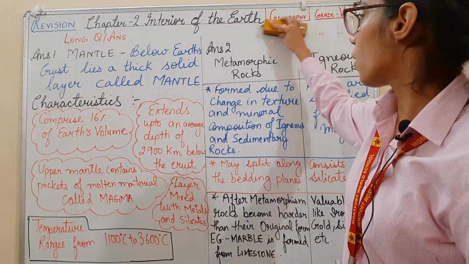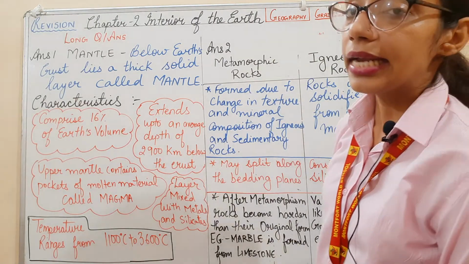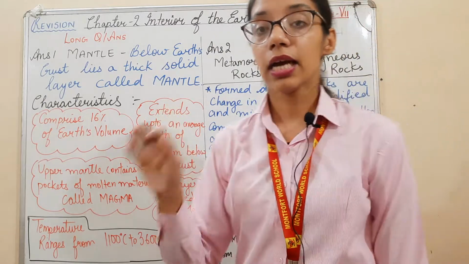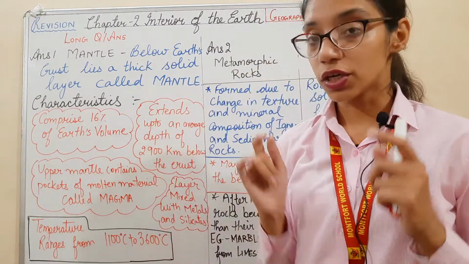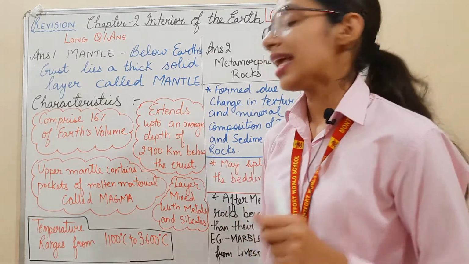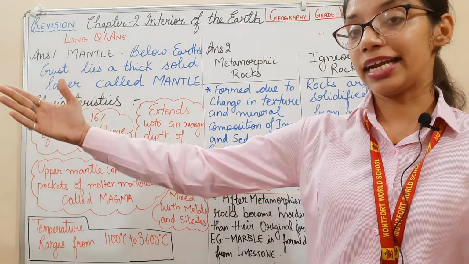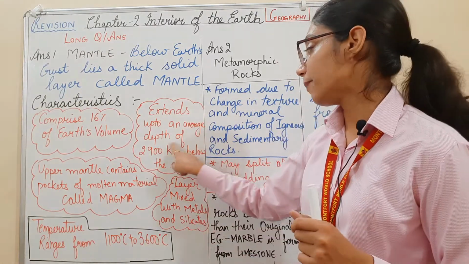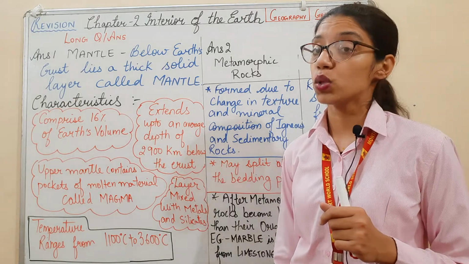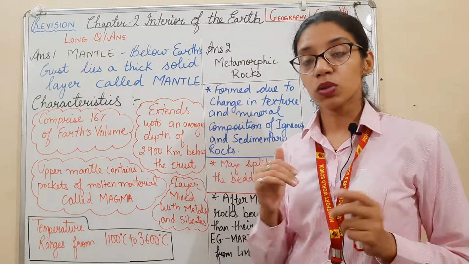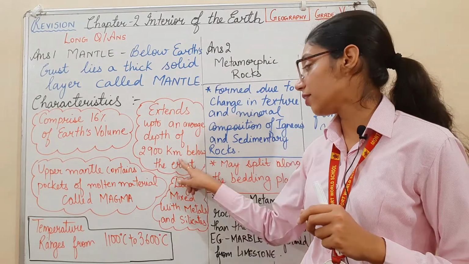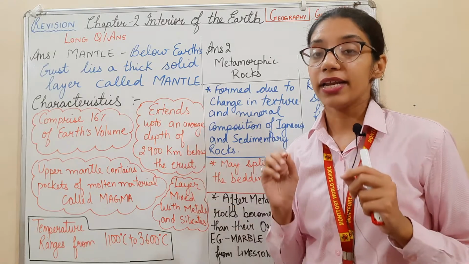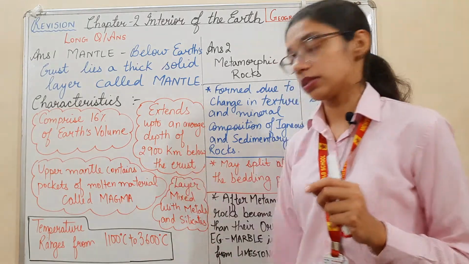So what are the features of this layer? It comprises 16% of the Earth's volume. This layer contains 16% of the Earth's volume. Second point, what is the extent of this layer? The mantle layer extends up to a depth of 2900 kilometers below the crust, on an average depth of 2900 kilometers below the crust.